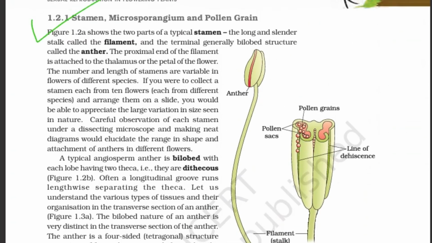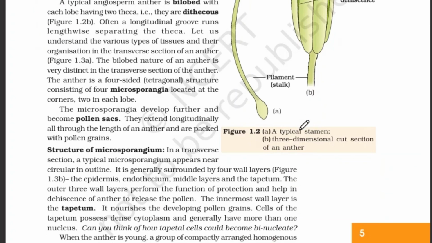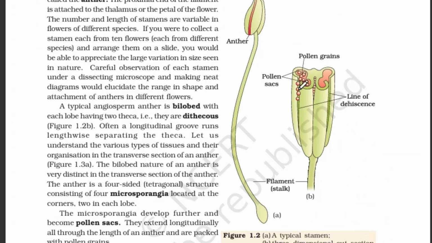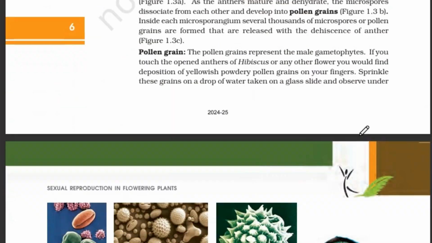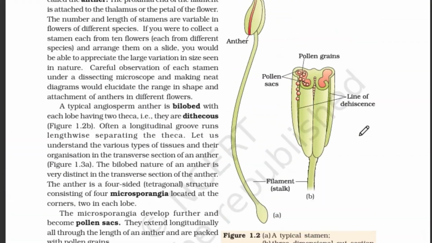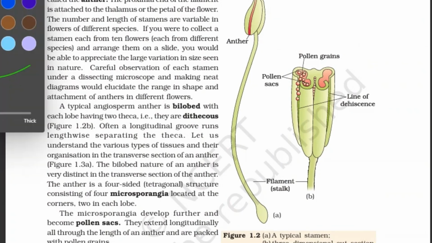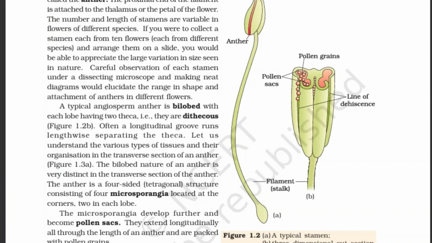And next, coming to this statement, microsporangium and pollen grains, they are very important. Also, as you all know, all diagrams are important, and surely these two might also be important. Let me change the ink color to blue. I'll be marking the important points in this paragraph.